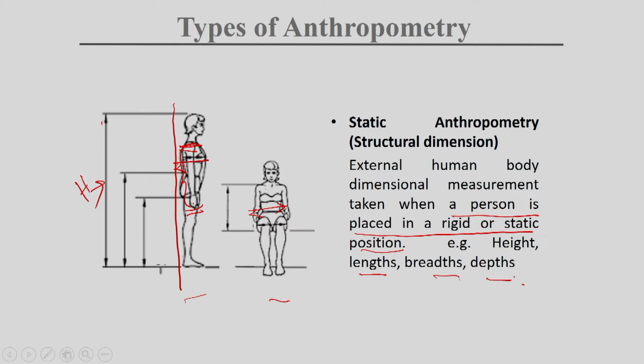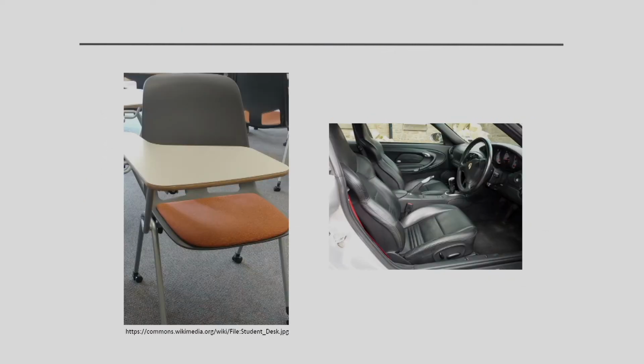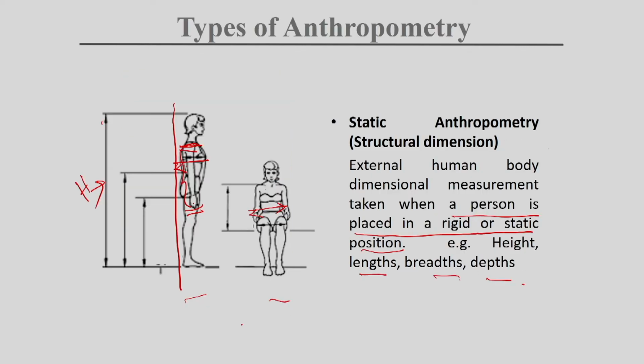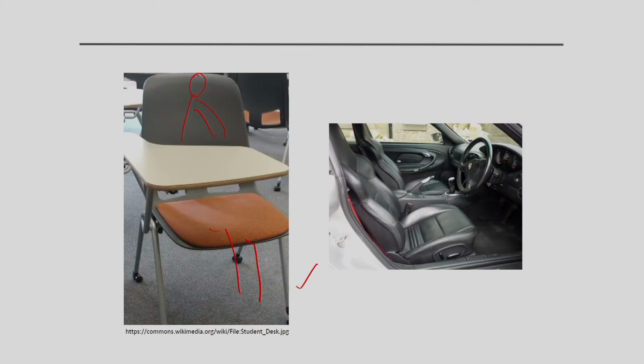How is it relevant, and why is it important to consider anthropometry? Let us take two examples. This is a chair we sit in a classroom when we are studying. If we consider the person sitting here, then we need this dimension to understand what this height will be.